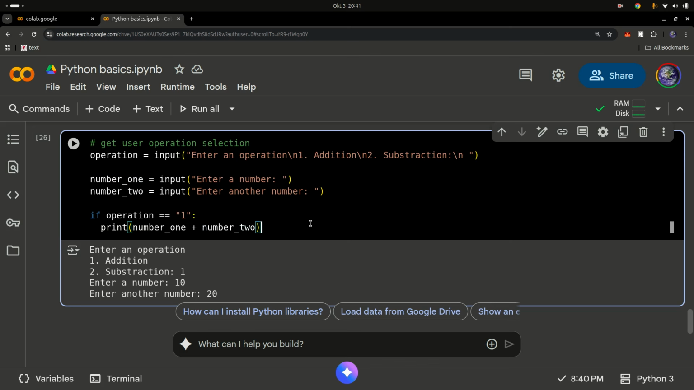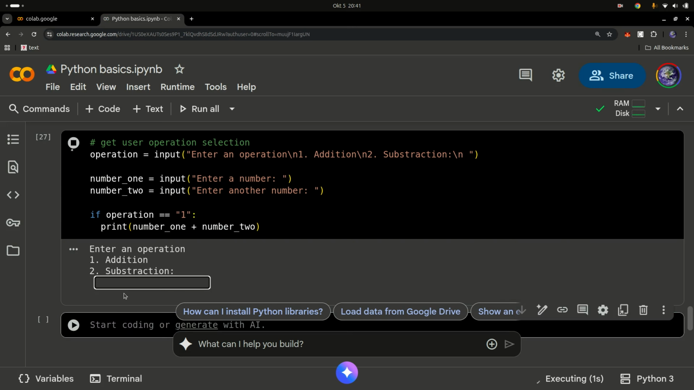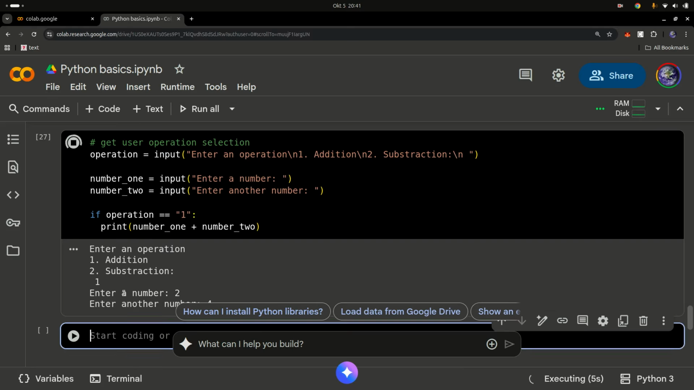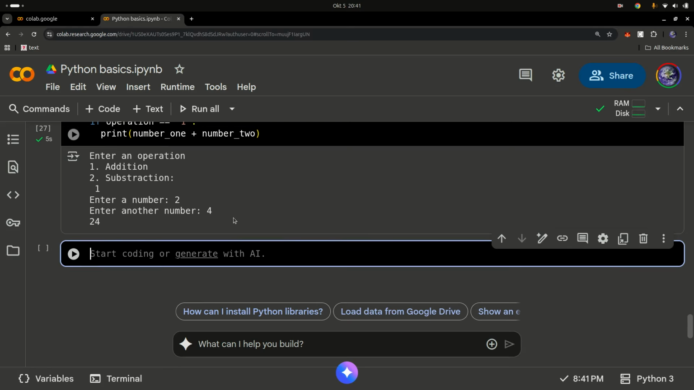Can you do that? Let's find out. Okay, let's go in here. So I'm going to select 1, so addition. So I'm going to put in 2 and 4. So why has it returned 24 instead of 2 plus 4 is 6?